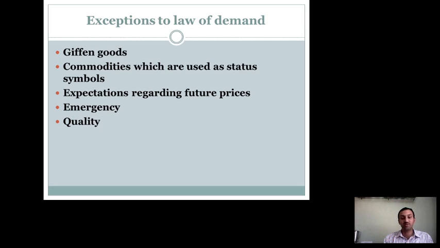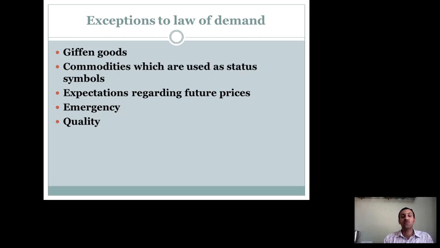These goods will be purchased even if the prices are increasing, because in society people feel that purchasing high value or high price products is treated as a status symbol, and because of this people purchase even if the prices are very high. So, commodities which are used as status symbols will have demand even if the prices are increasing.